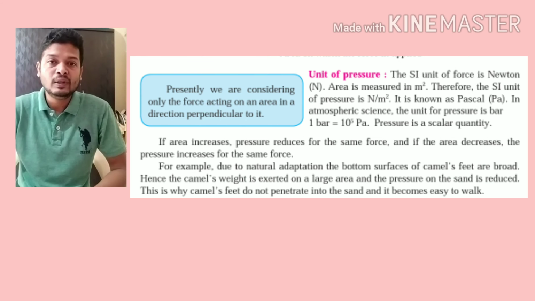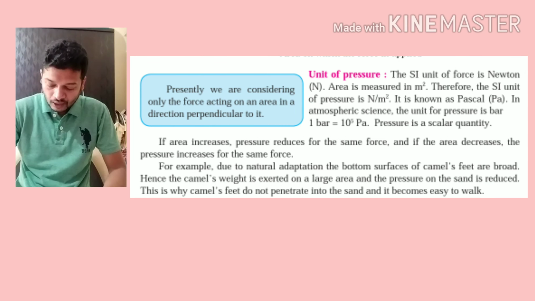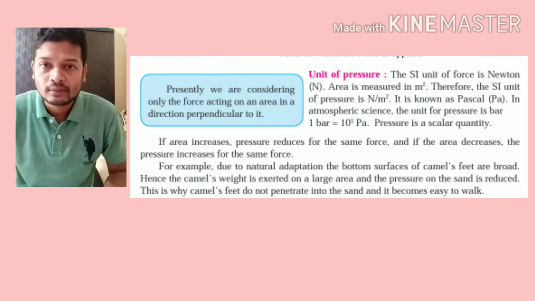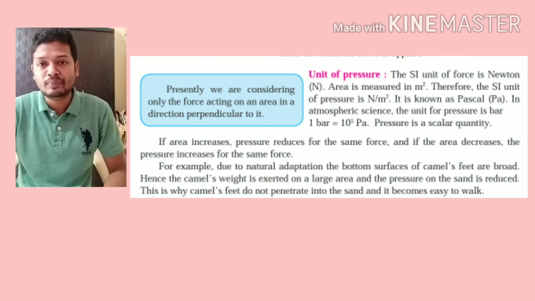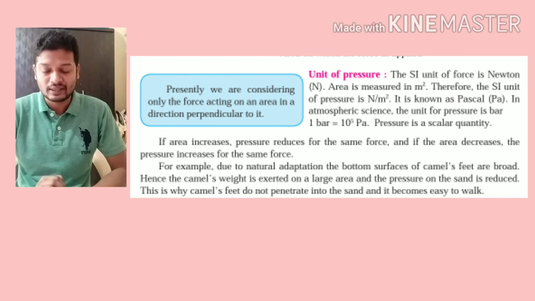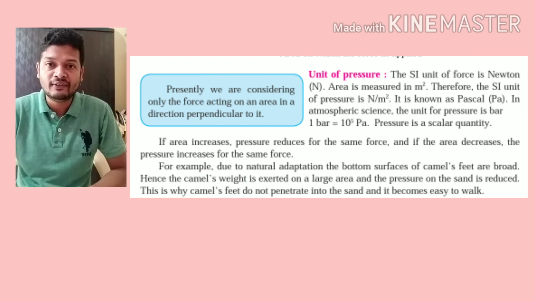So here P is equal to F upon A. The unit of F is N, Newton, and the unit of A, area, is meter square. So the unit of pressure becomes N per m squared, that is Newton per meter square. Another unit which is used is Pascal. Okay, so 1 Newton per meter square is called a Pascal. And again, 1 bar we also have. 1 bar is nothing but 10 raised to 5 Pascal.